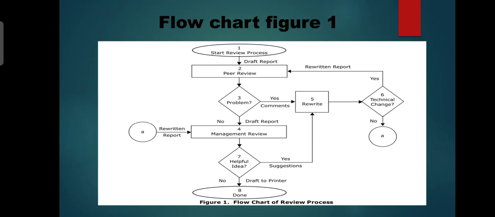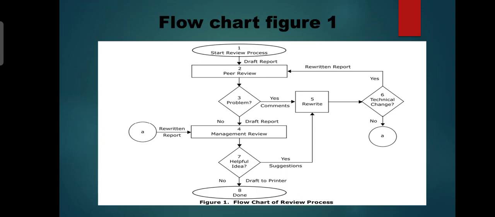First, the flowchart starts with the review process. These are the steps involved in the flowchart. First step, review process; second step, peer review; third step, problem; fourth step, management review; fifth step, rewrite; sixth step, technical changes; and seventh step, helpful ideas.